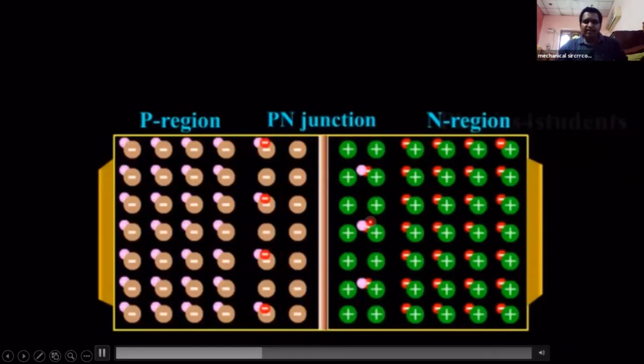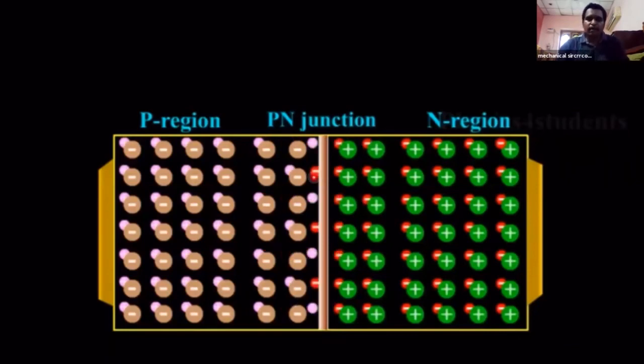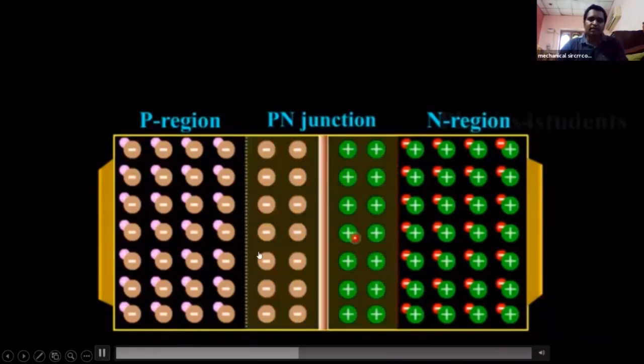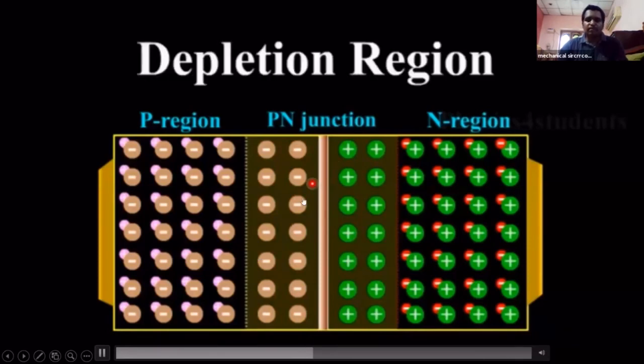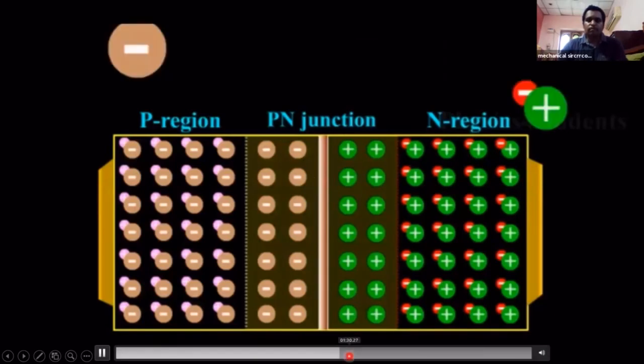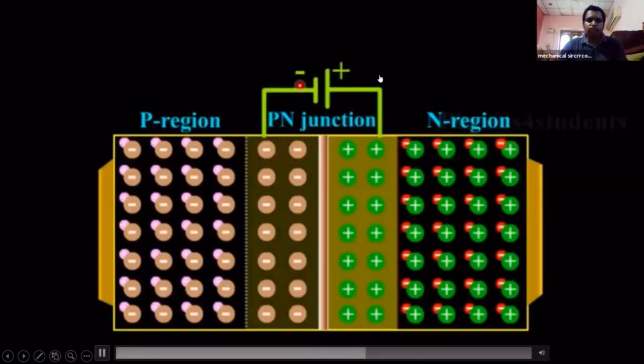So at the junction we have negative ions and positive ions, which cause a potential difference, a potential barrier. This is called the depletion region. This depletion region causes a potential difference, with negative ions and positive ions. That's why it is called a potential barrier.